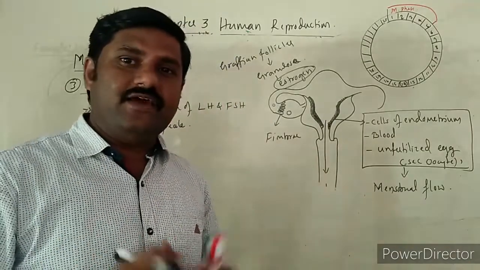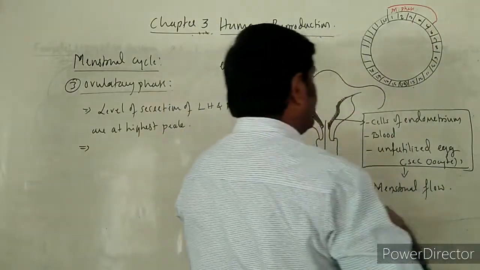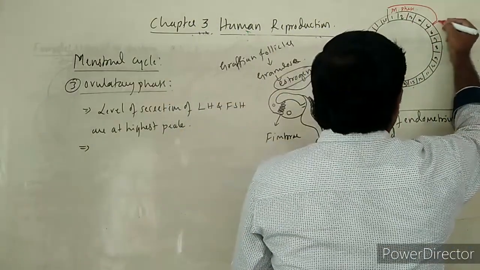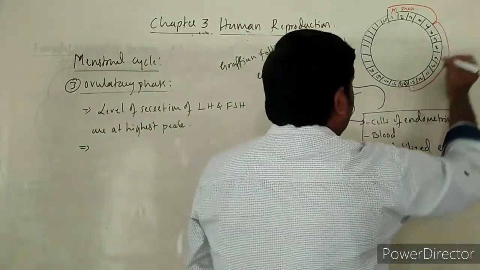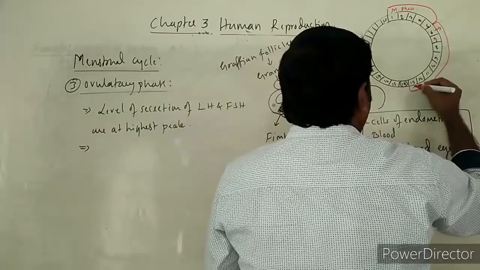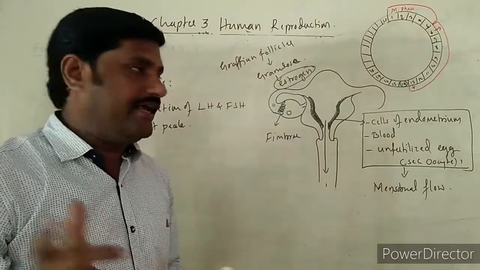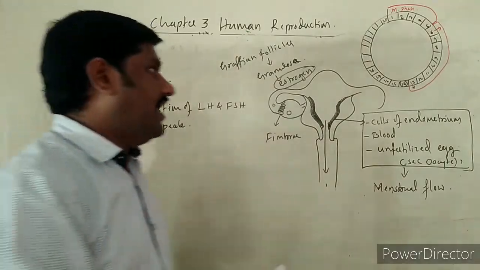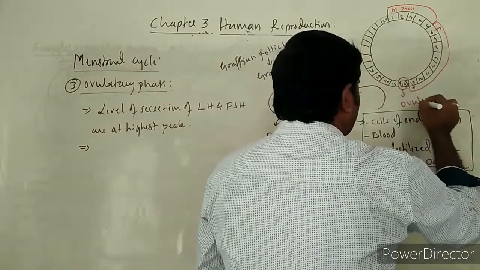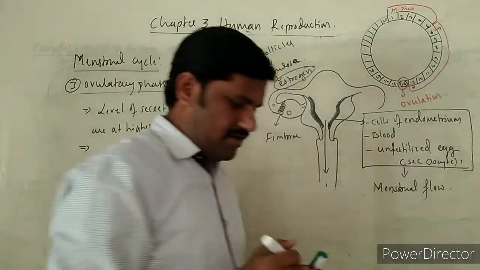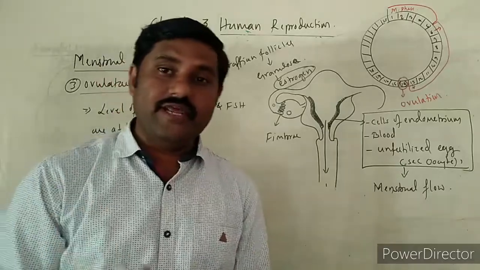Right? So let us see how many days it takes for all these things. The second period itself is called the proliferative phase, and that proliferative phase continues from the 6th day up to the 13th day. 6th day to the 13th day, point to be noted in that phase. And on the 14th day, what happens over here? Ovulation occurs over here on the 14th day. This is about the ovulatory phase.